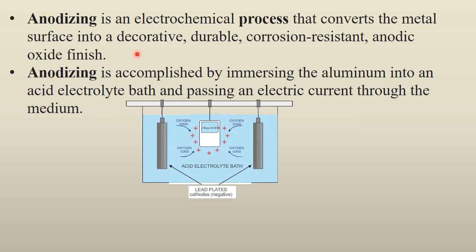which is accomplished by immersing the aluminium into an acidic electrolytic bath and passing an electric current through the medium. Here you can see the lead plates dipped in the acidic electrolytic bath, and negative ions, the oxygen ions, are generated and converted into this anodized layer. So hence you can protect your precious metals in this manner as well.